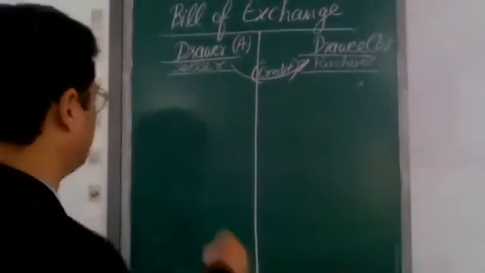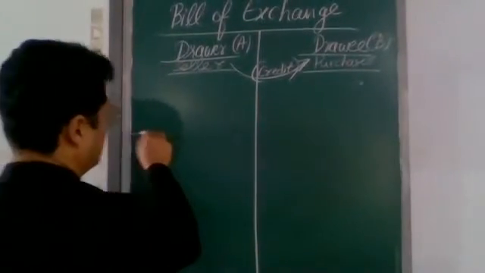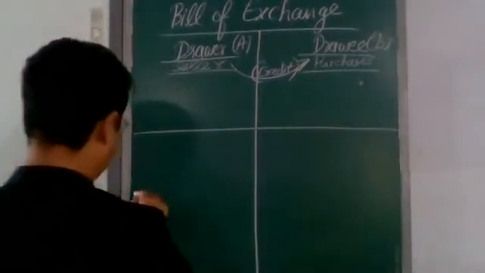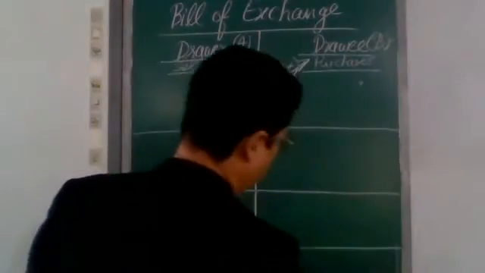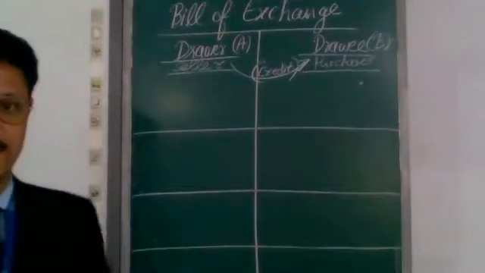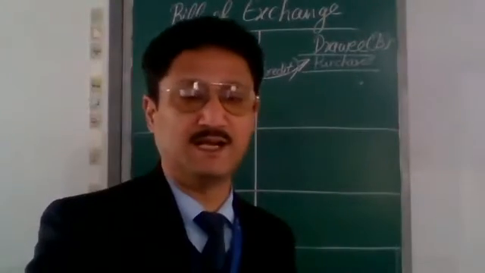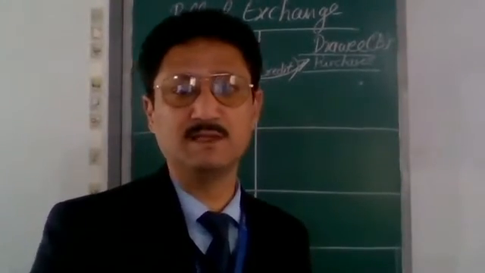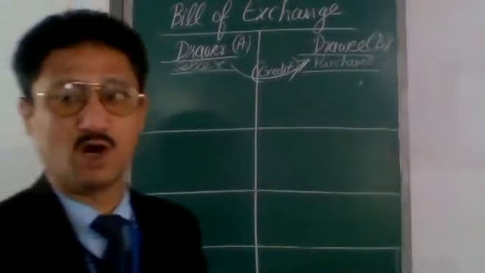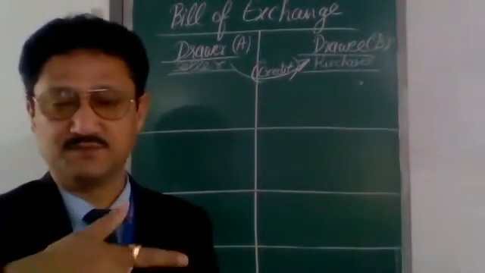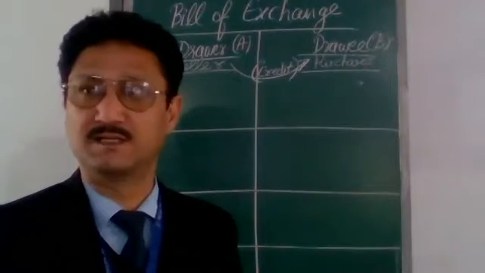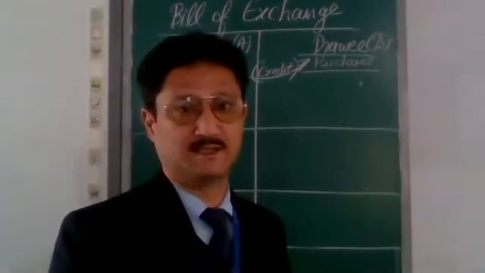So there will be three stages, and there will be three journal entries to record the process of this sale and purchase of goods on credit.